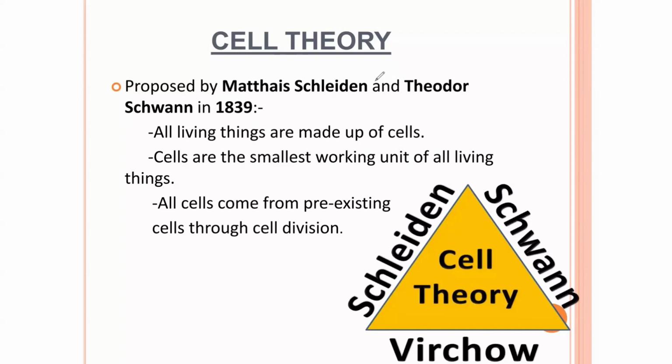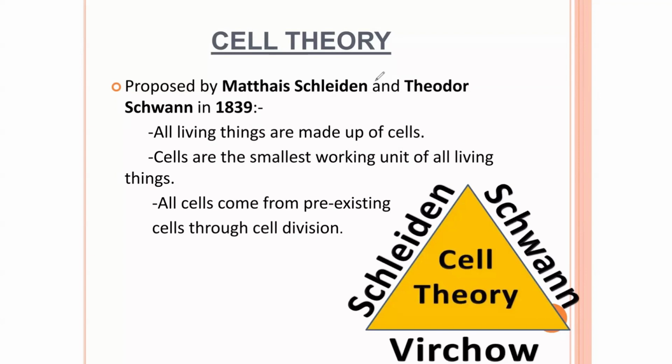So it means that each and every living organism that you know on earth is made up of cells, because the cell is fundamental for life and is a building block of life. So if there are no cells, it means that there is no life. If you see that there is any problem in a cell, then there is a problem with life. So living organisms or living things are made of cells.